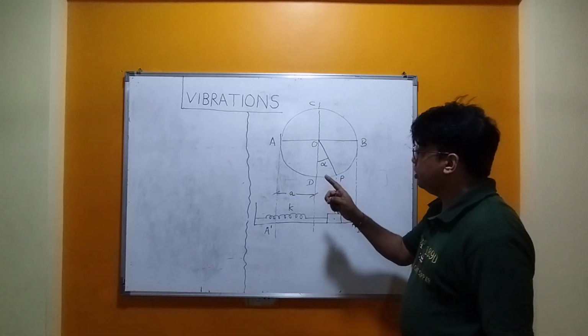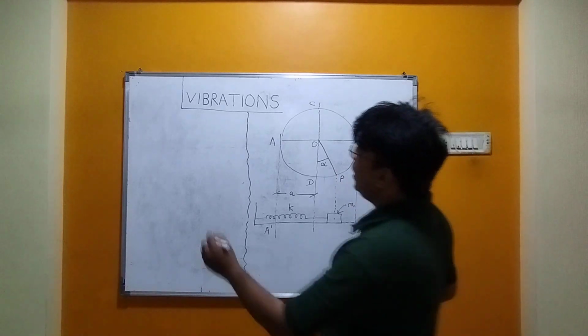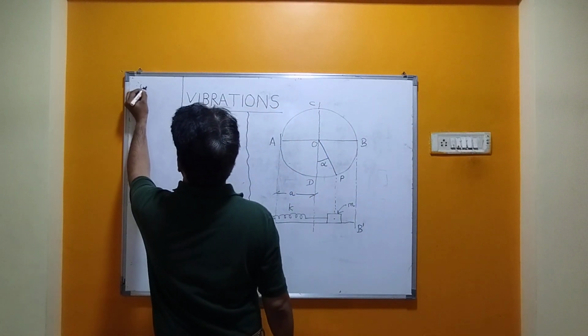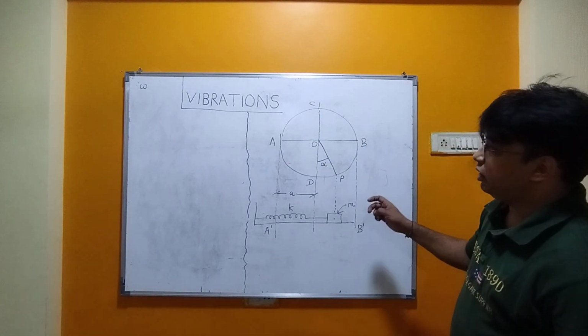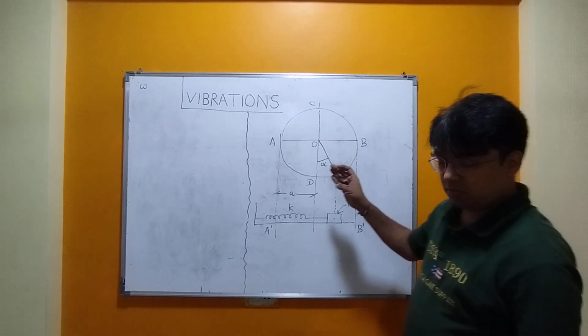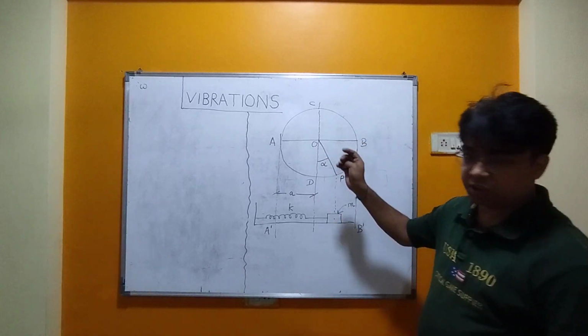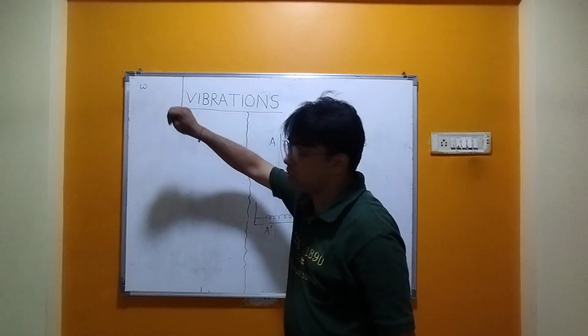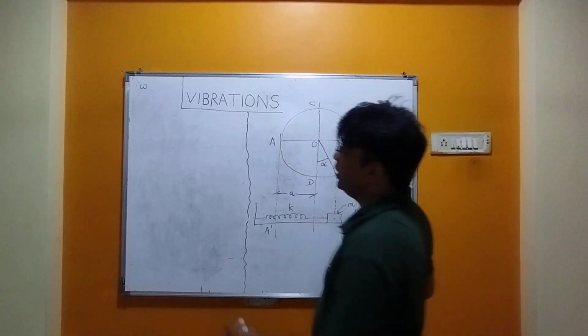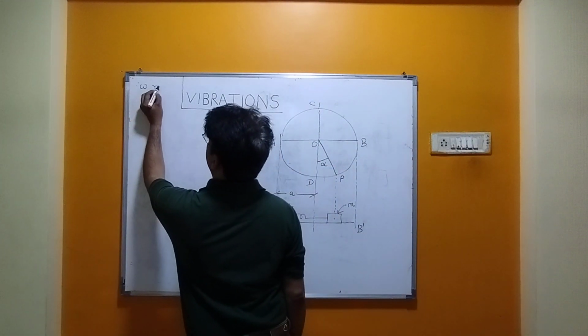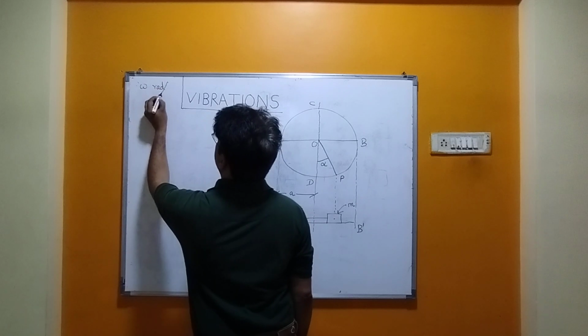Let omega be its angular frequency. Now what is the angular frequency? The angle covered by the object in one rotation is called the angular frequency omega. Its unit will be radian per second.